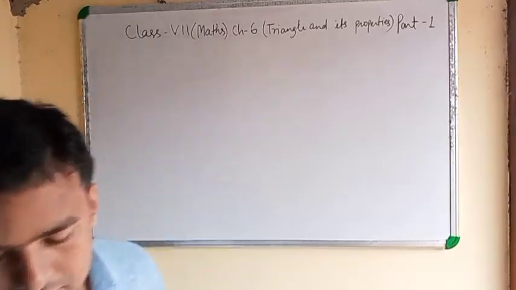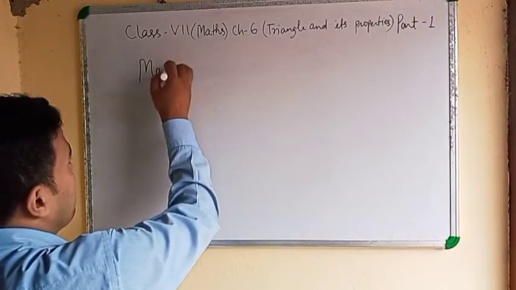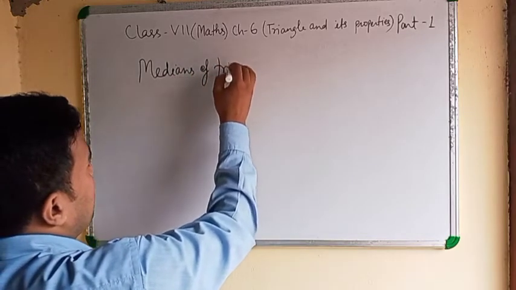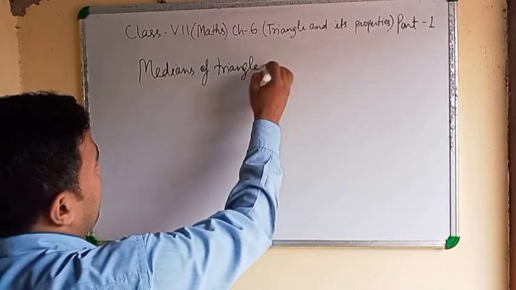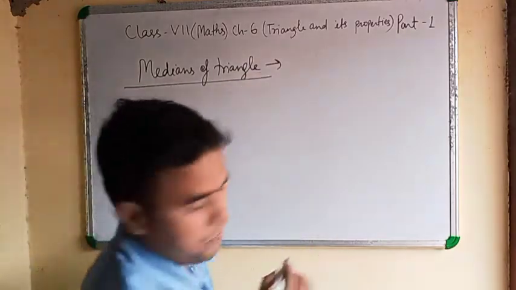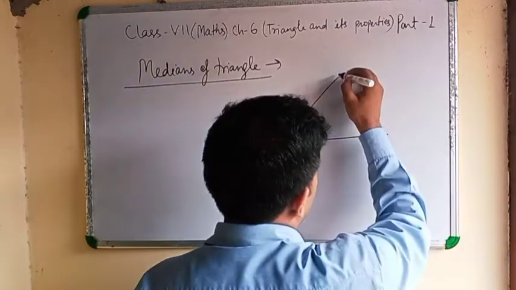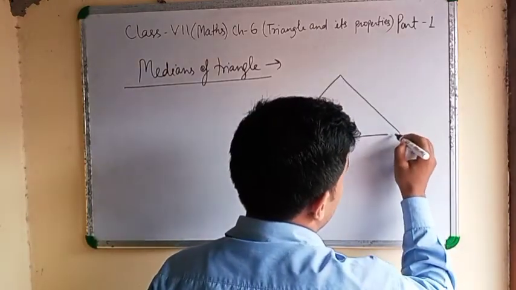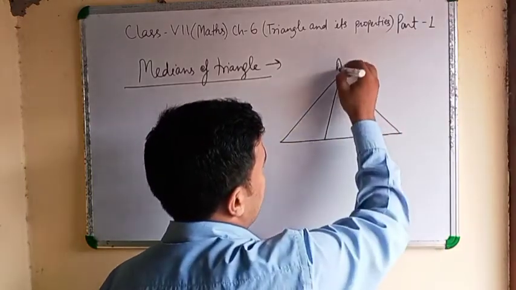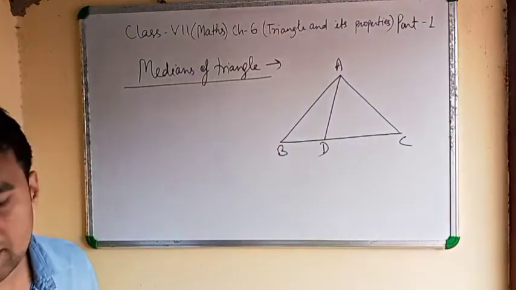Next thing, medians of triangle. A, B, C, D. Clear?